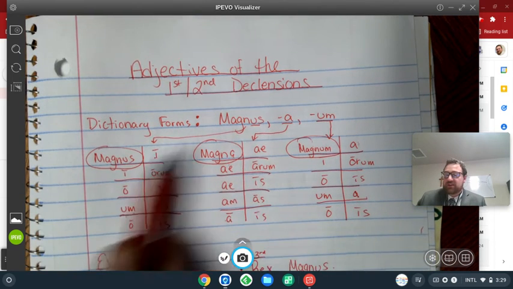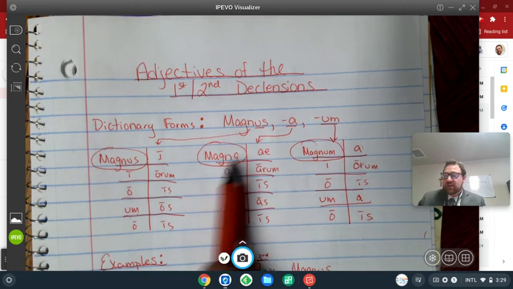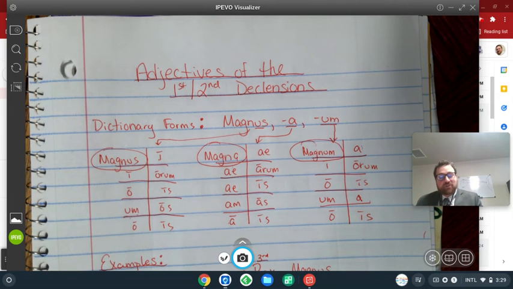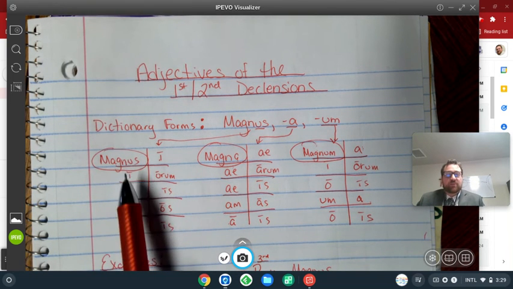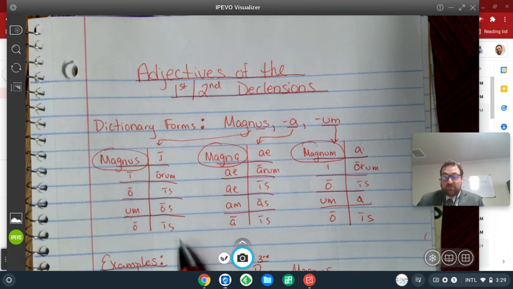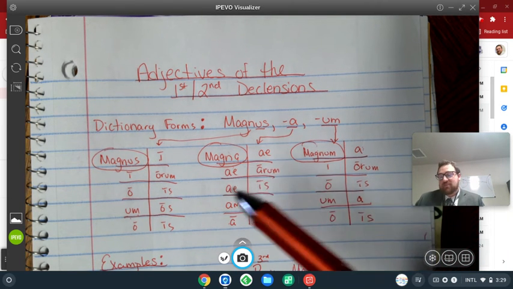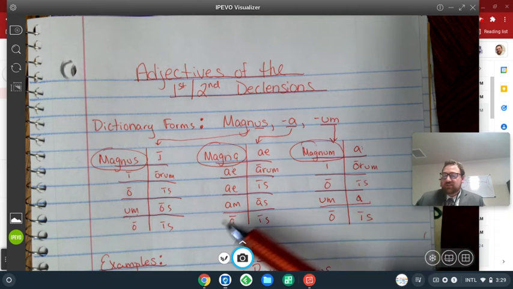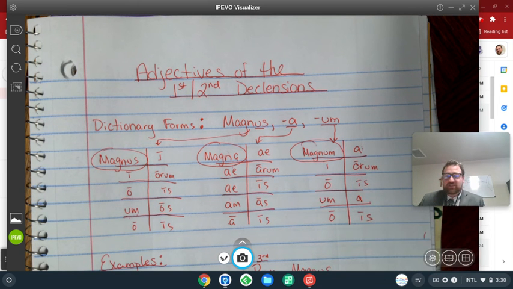Magnus, a is just short for magnus, magna, magnum. And magnus is itself short for magnus, magni, magno, magnum, magno, magni, magnorum, magnis, magnos, magnis. And magna is just short for magna, magnae, magnae, magnam, magna, magnae, magnarum, magnis, magnas, magnis. Don't forget your macron.